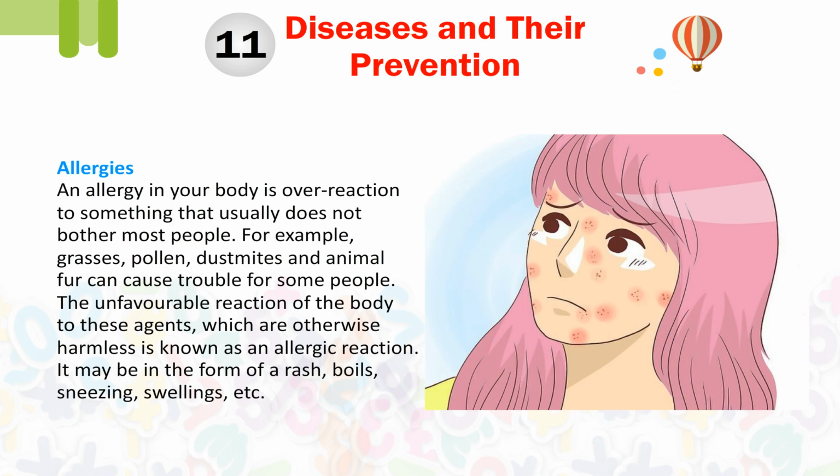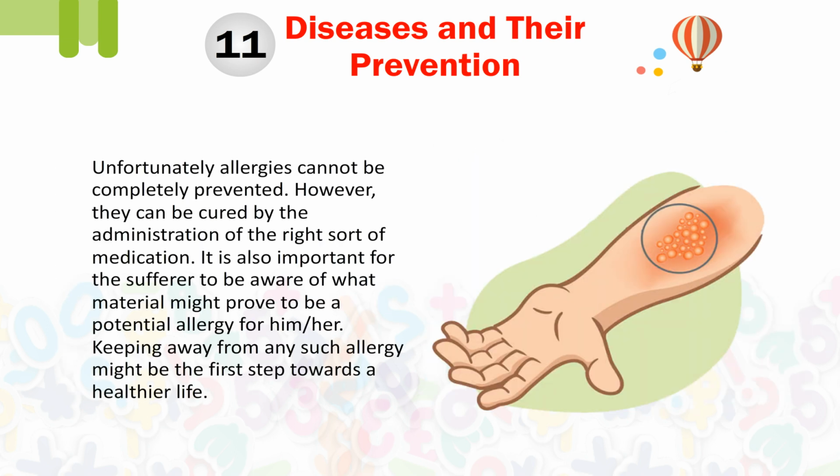Allergies. An allergy in your body is an overreaction to something that usually does not bother most people. For example, grasses, pollen, dust mites, and animal fur can cause trouble for some people. The unfavorable reaction of the body to these agents, which are otherwise harmless, is known as an allergic reaction. It may be in the form of a rash, boils, sneezing, swellings, etc.